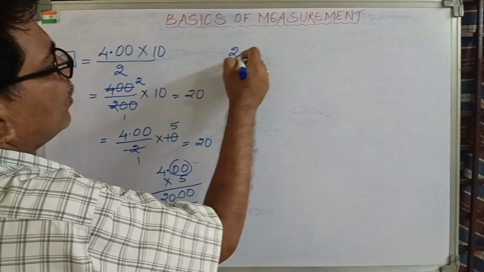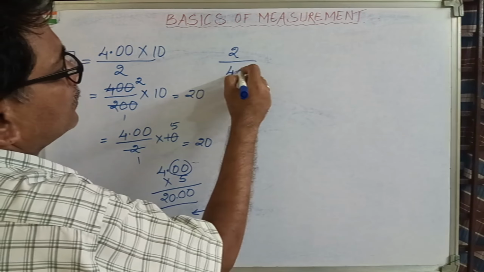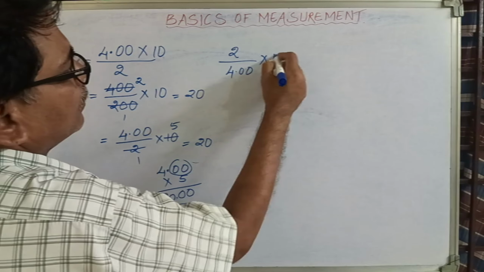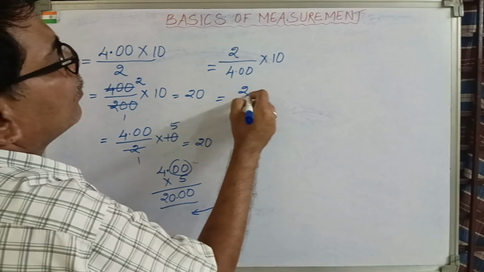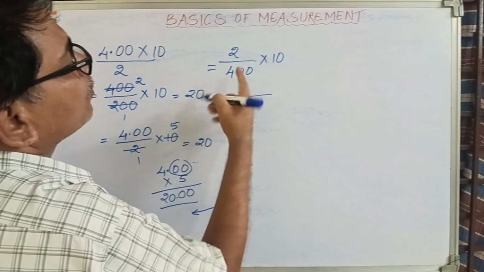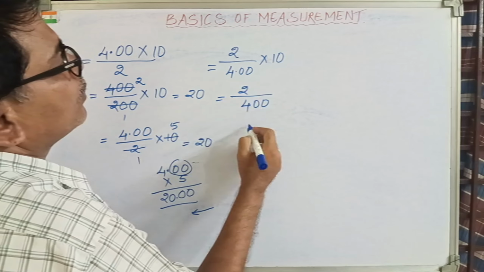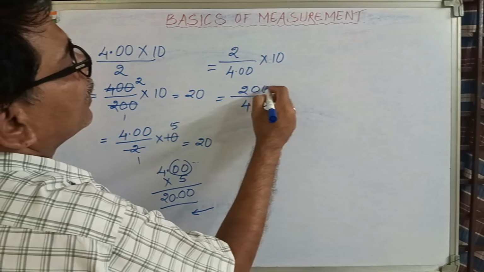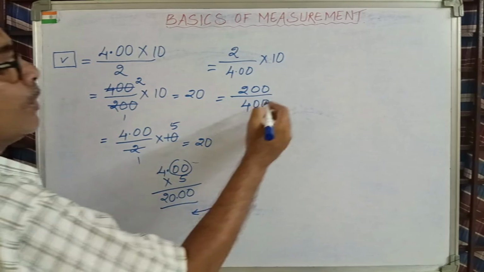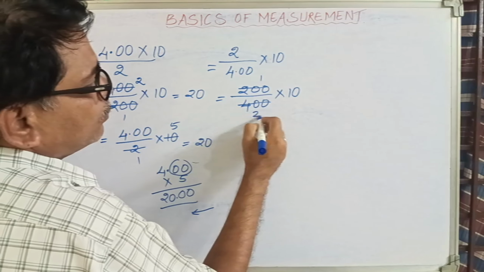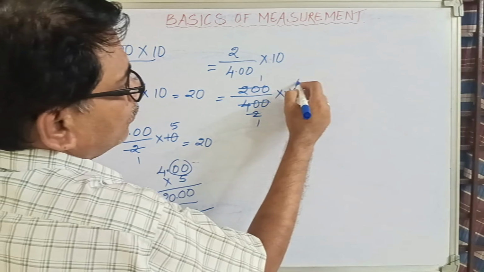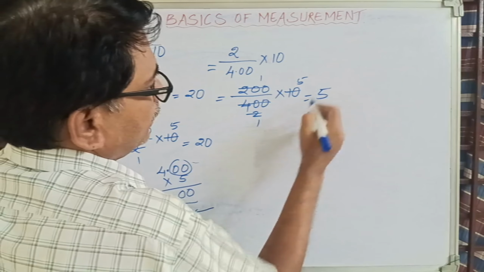Suppose you have 2 on the top and down you have 4.00 into 10. What do you need to do? It is the same. Let 2 be here and you are removing this point, therefore after the point you have 2 digits. You remove the point, therefore you have to take 2 zeros on the top into 10. Now what happened? 2 ones are 2, 2 fives are 10. So your answer is 5.